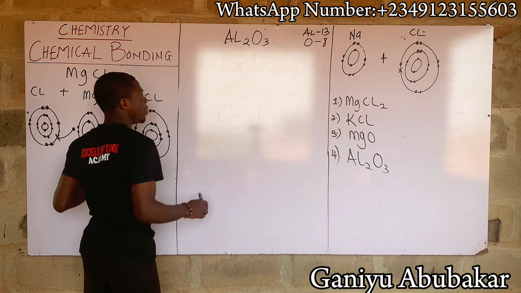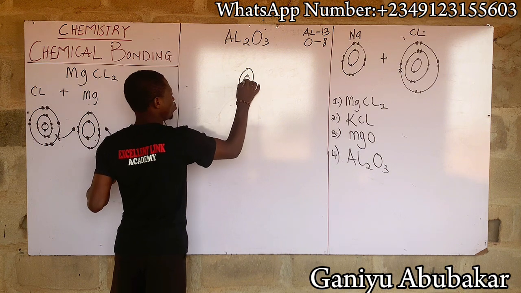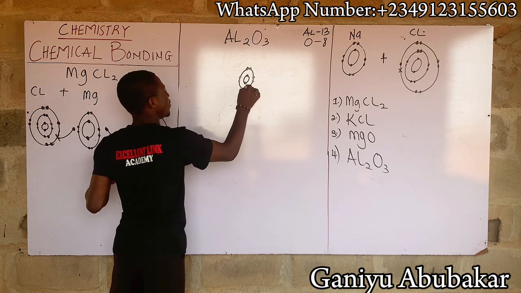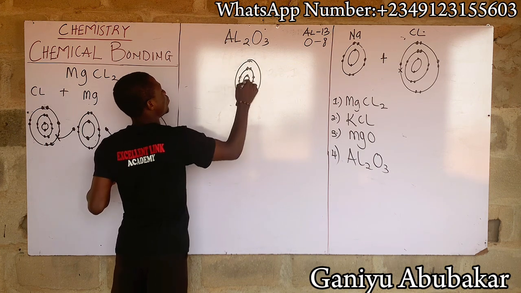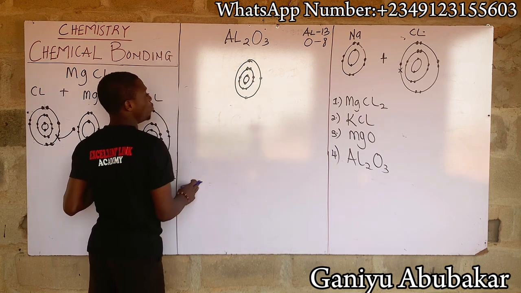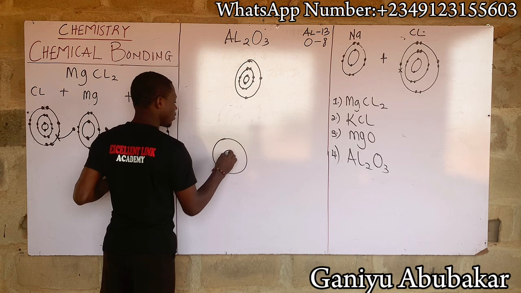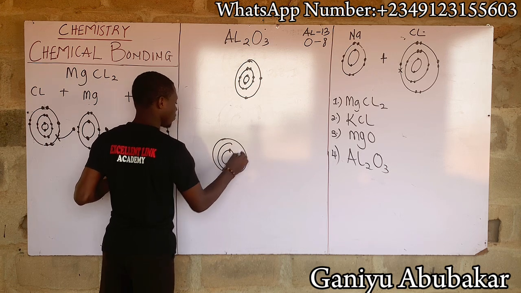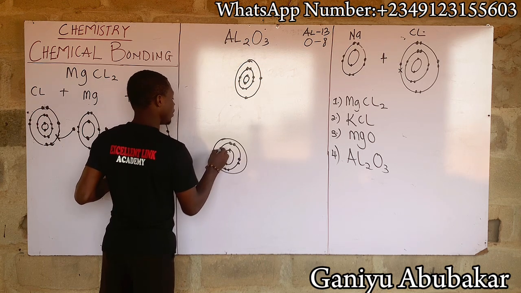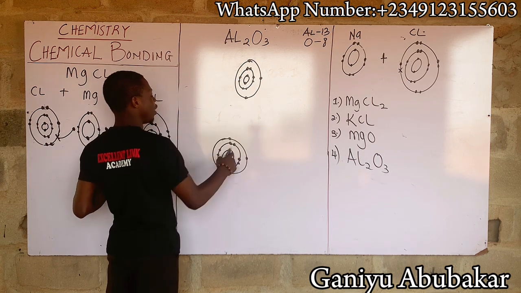I'm having 2 aluminium. Let me put one here. Start with this one: 1, 2, 3, 4, 5, 6, 7, 8, 9, 10, 11, 12, 13. This is 1 aluminium. Let me put the second one here, under aluminium, right? 1, 2, 3, 4, 5, 6, 7, 8, 9, 10, 11, 12, 13. So this is 2 aluminium.